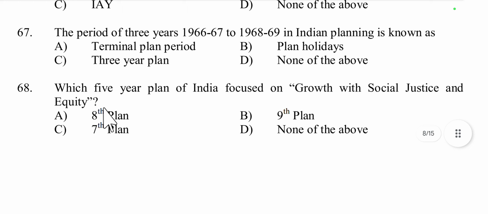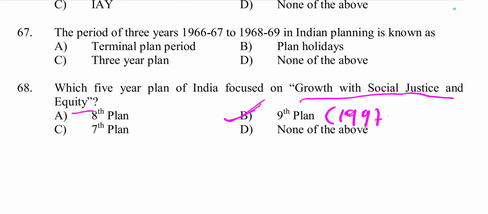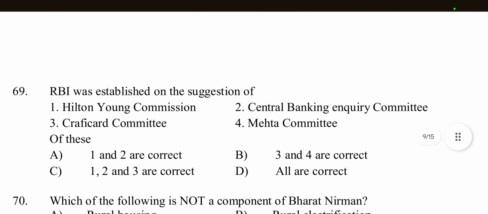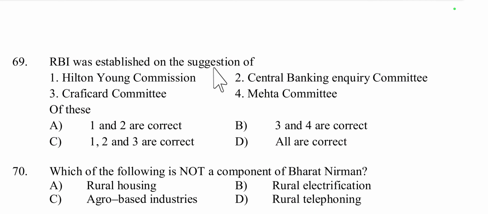Then question number 68, which 5-year plan of India focuses on growth with social justice and equity? Growth with social justice and equality, 8th, 9th or 7th? It is the 9th plan. The 9th plan time period was 1997 to 2002, and it emphasized growth with social justice and equality, aiming to reduce poverty and inequality while ensuring economic growth.